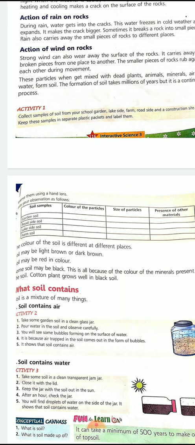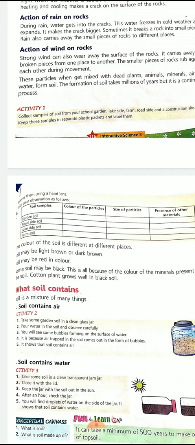You remember when you used to come to school, the soil of the ground was much different from the dirt that is there in the classroom. Yes or no? Or at home in the morning when your mama cleans the house, she gets a lot of dust and dirt. The composition of that dirt is different.